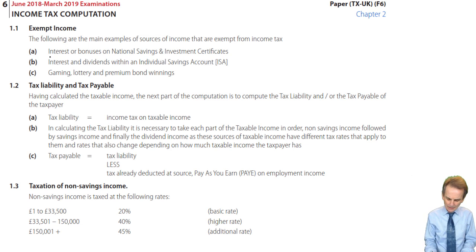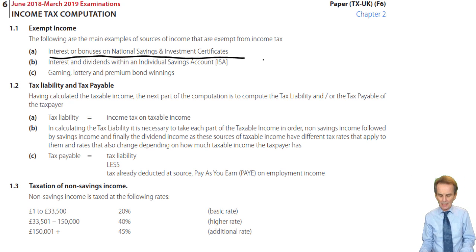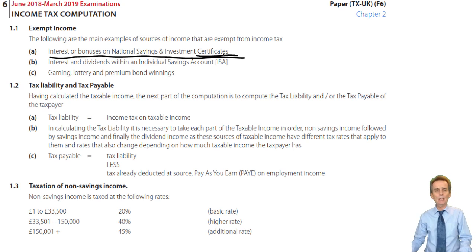Firstly, interest or bonuses they may be referred to on national savings certificates. Now don't worry about what they are, worry about the language. The language there, national savings and investment, this is a government security of this type, certificates. What you will see as being taxable, and when we come to savings income very soon, you'll see these as examples.